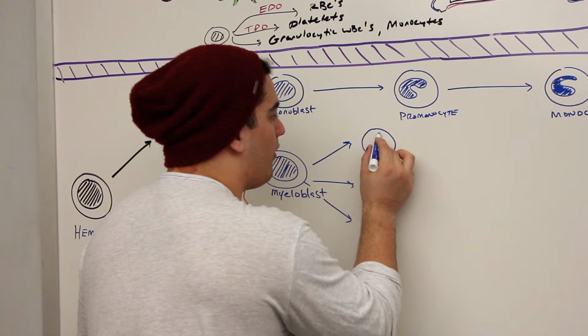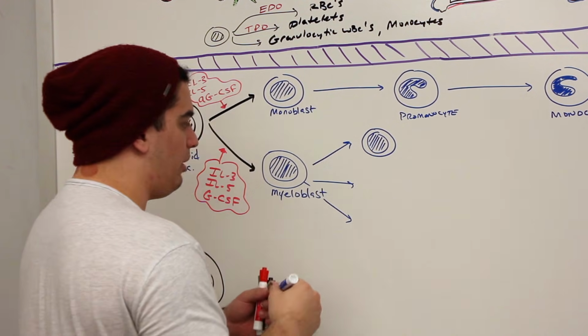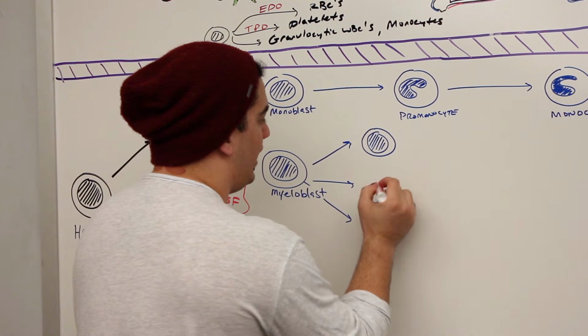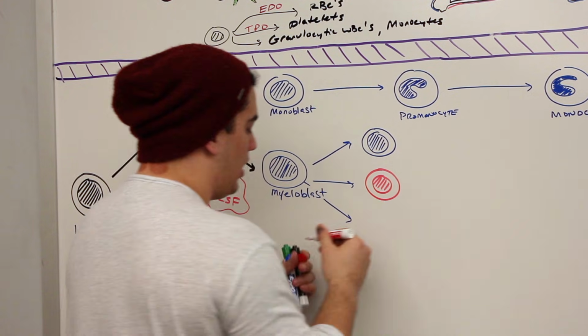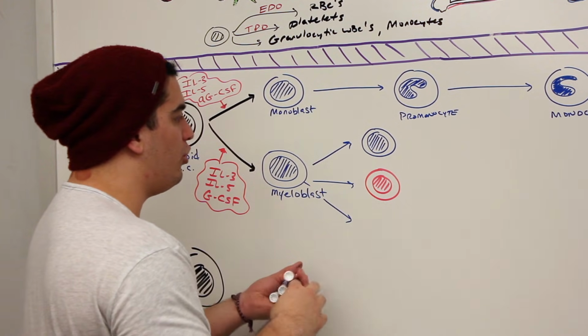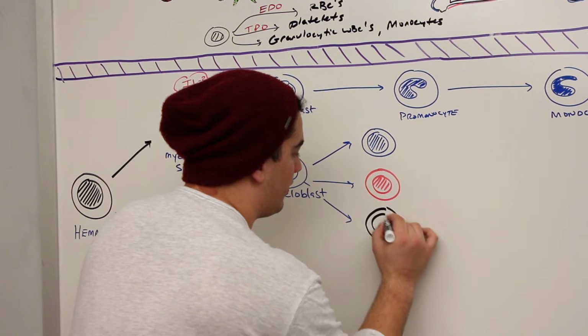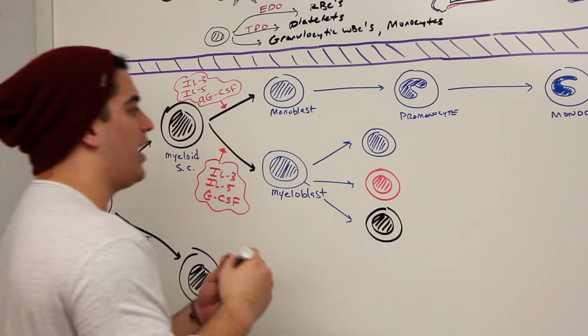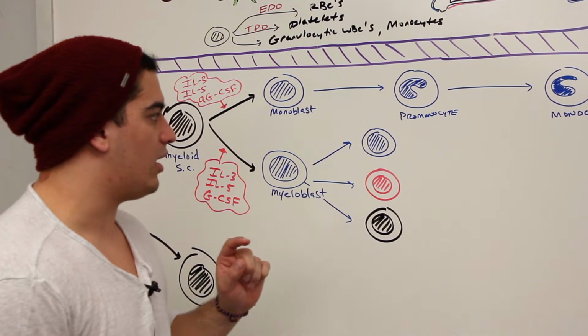We're going to talk about this one. The other one is going to be more of an eosinophilic, and we'll talk about him. And the other one's going to be a little bit more of the neutrophilic, and we'll talk about this one. Okay, so again, the myeloblast divides into 3 different cell types.